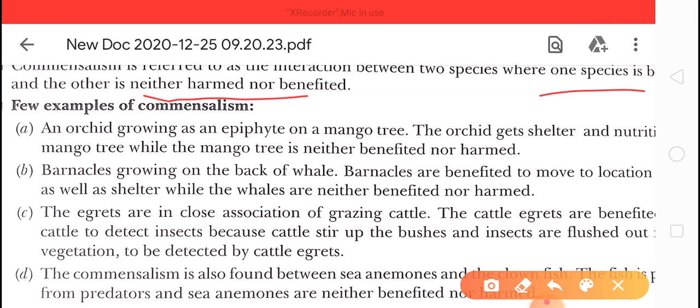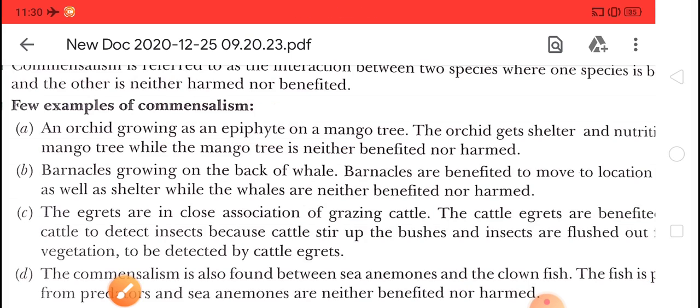Example: an orchid growing as an epiphyte on a mango tree. So the orchid gets shelter and nutrition from the mango tree, while the mango tree is neither benefited nor harmed. Okay, this is commensalism.